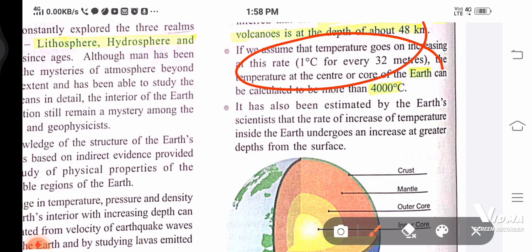I have made notes of this chapter. You can just get it printed out. Whenever I find some other notes also, I will send them to you.